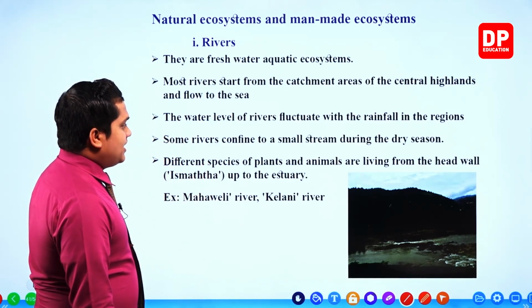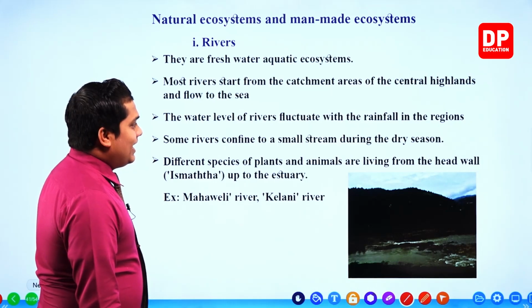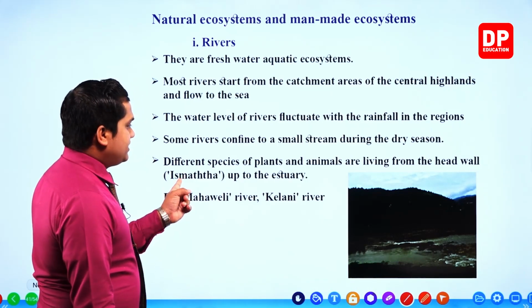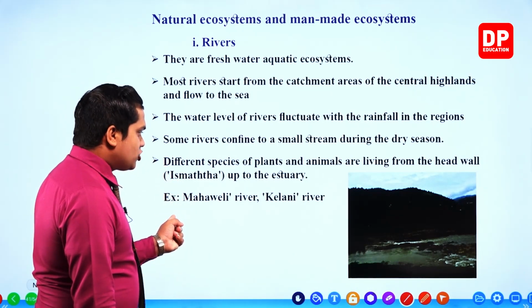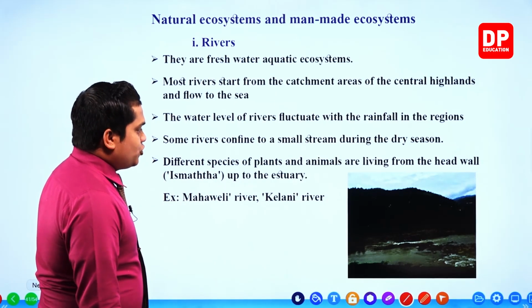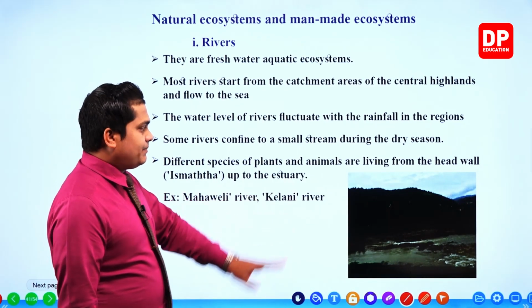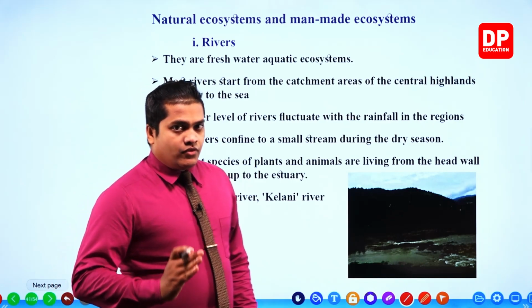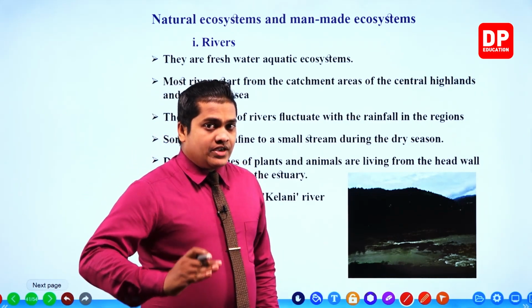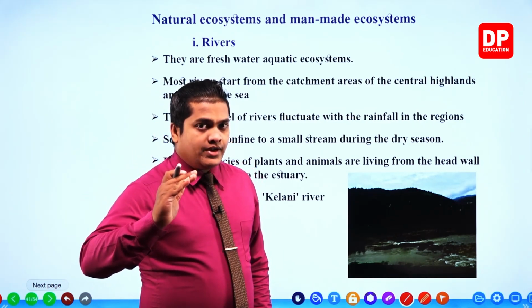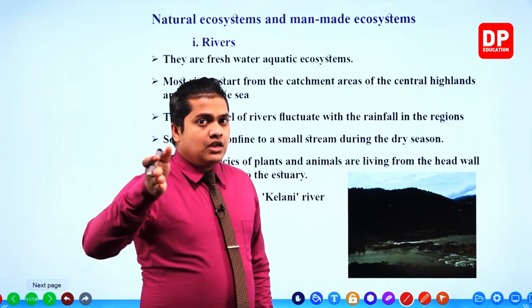Different species of plants and animals live from the head wall, called the ismatha in Sinhala, up to the estuary. Estuary means the place where the river falls towards the sea.